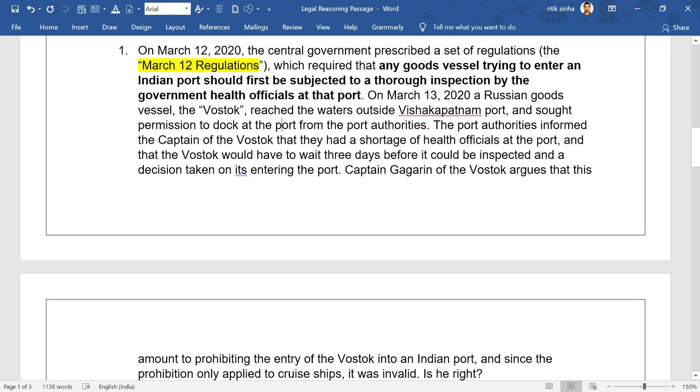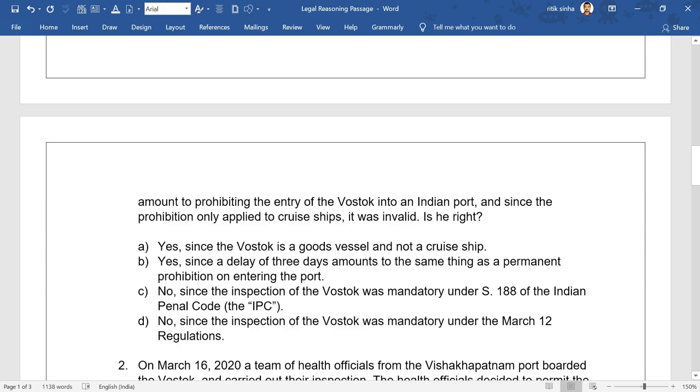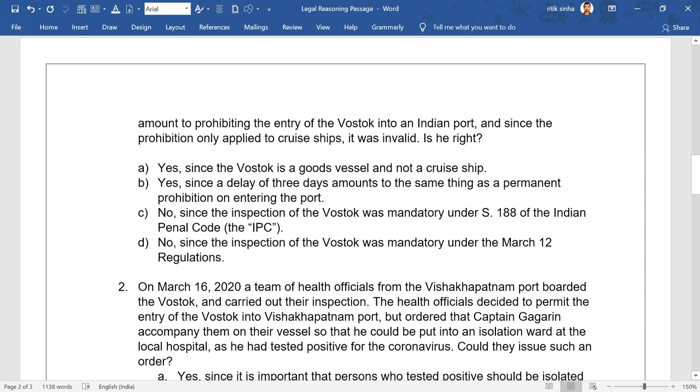So, मार्च 13 को एक रशियन गुड्स वेसल आता है और जो ऑफिशियल्स है उसे वो एंटर करने नहीं देते बिकॉज ऑफ हेल्थ रीजंस. They say that first they need to be inspected और be subjected to a thorough inspection, and they are government health officials as well, right? And they say that the ship would have to wait 3 days before it could be inspected, and a decision is made on its entering the port. So Captain Gagarin is not happy with this, and he argues that this action taken by the health officials is invalid. Is he right? The question setter is asking us this.